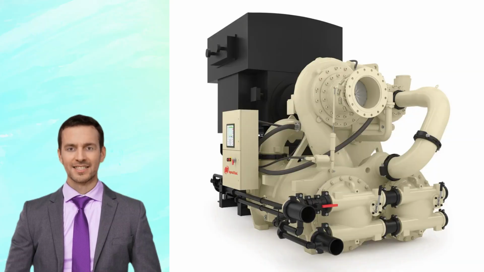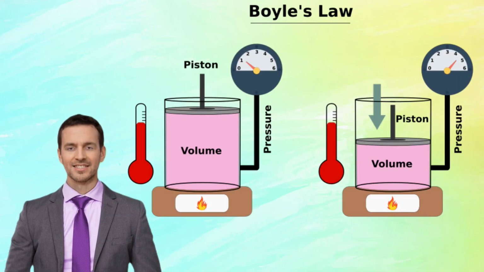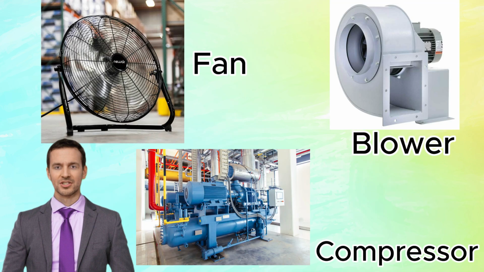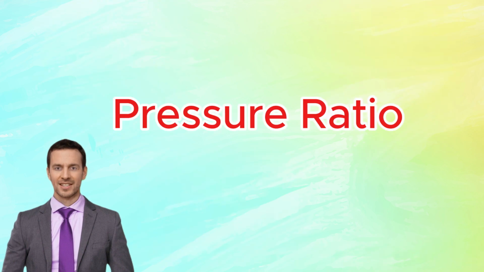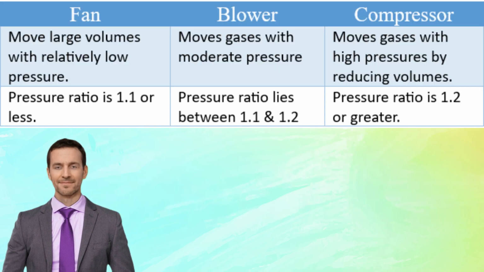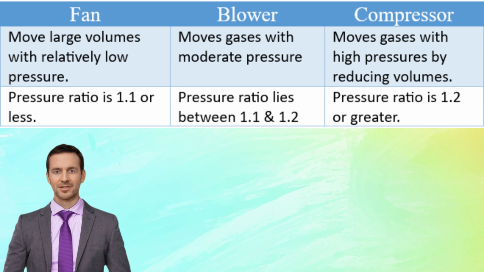A gas compressor is a mechanical device that increases the pressure of a gas by reducing its volume. The difference between a fan, blower and compressor is determined by the pressure ratio of these devices. The pressure ratio is defined as the ratio of outlet pressure to inlet pressure. This table illustrates the differences in the pressure ratio ranges of fans, blowers and compressors.